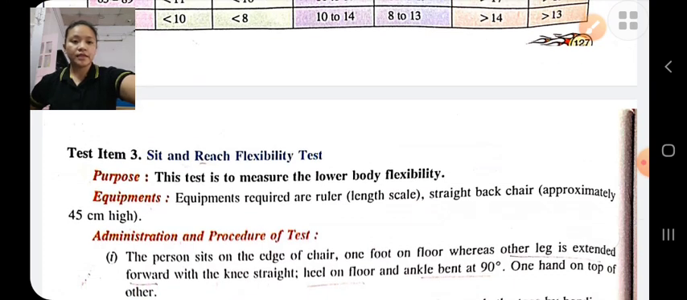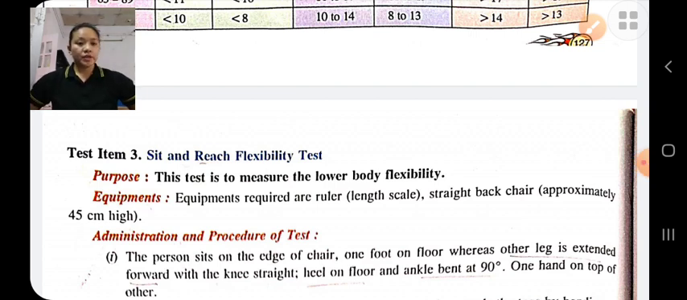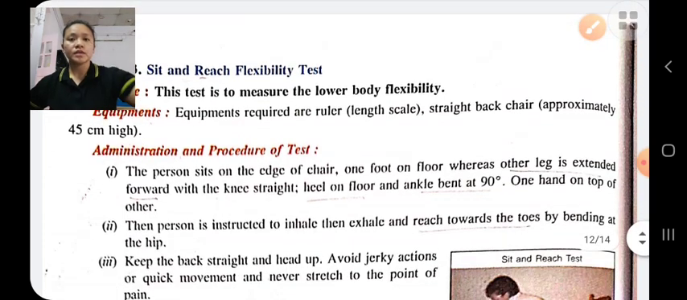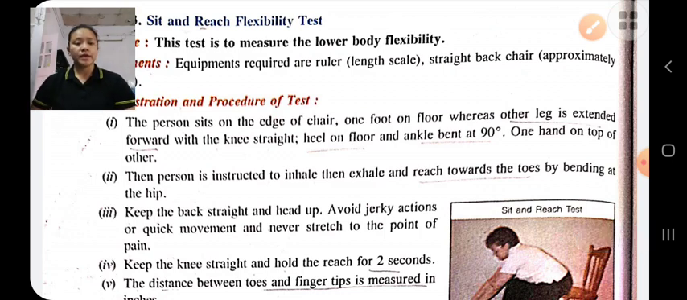Sit and reach flexibility test. This test is used to measure the flexibility of the lower body. In this test, we require a chair approximately 45 centimeters high and a measuring tape. The person has to sit on the chair, and one leg is bent and the other leg is straight, heel on the floor and the ankle bent at 90 degrees.